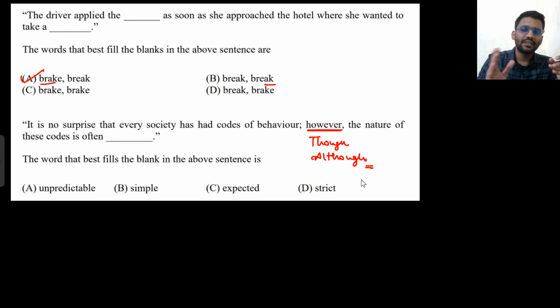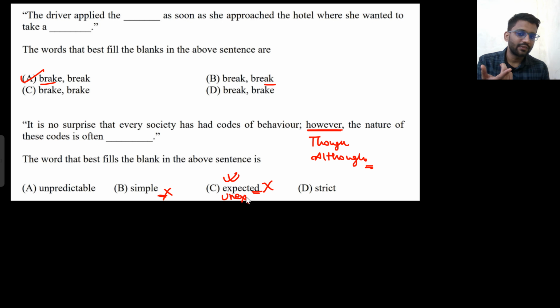Now the nature of these codes is often expected? No. Simple? No. These two statements cannot be there, that the nature of these codes is often expected or simple. So these words are not used for negation. Unexpected, if there was the option unexpected, that is one of the words that shows negation, but expected doesn't show negation. Simple doesn't show negation. Two options are there, strict and unpredictable. Both show the negation. Strict, they are strict, and unpredictable, you can't predict those.